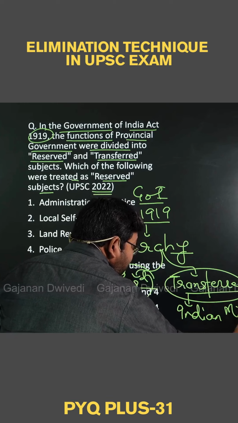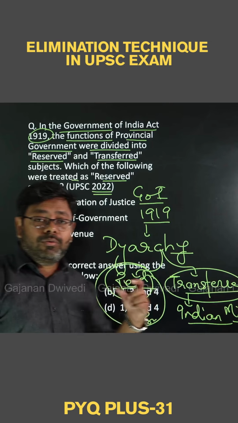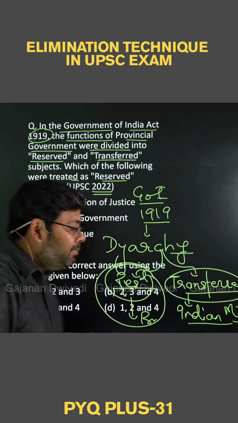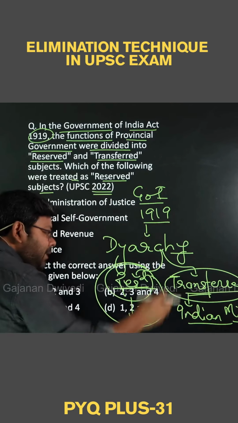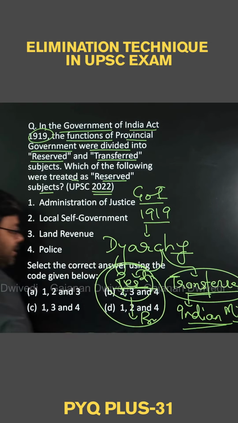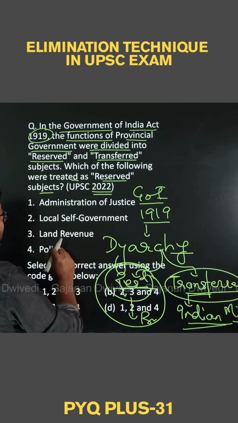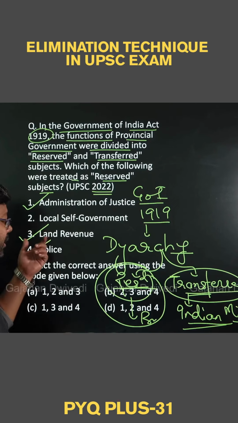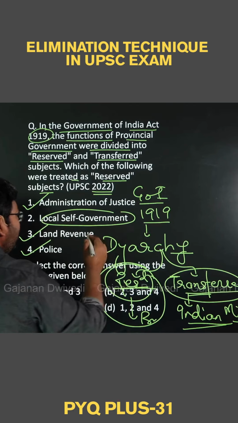Correct? Now, certainly and naturally, the British kept the most important subjects, most important fields, which would give them the authority to control the people with them, and they kept them as reserved subjects. And they transferred the subjects which were more difficult to deal with and less important for them to the Indian ministers. Correct? Now, if you talk about the British, certainly they kept super important subjects like administration of justice, like land revenue, like police, with them to keep controlling the people. And they transferred the more responsible subjects like local self government to the Indian ministers.